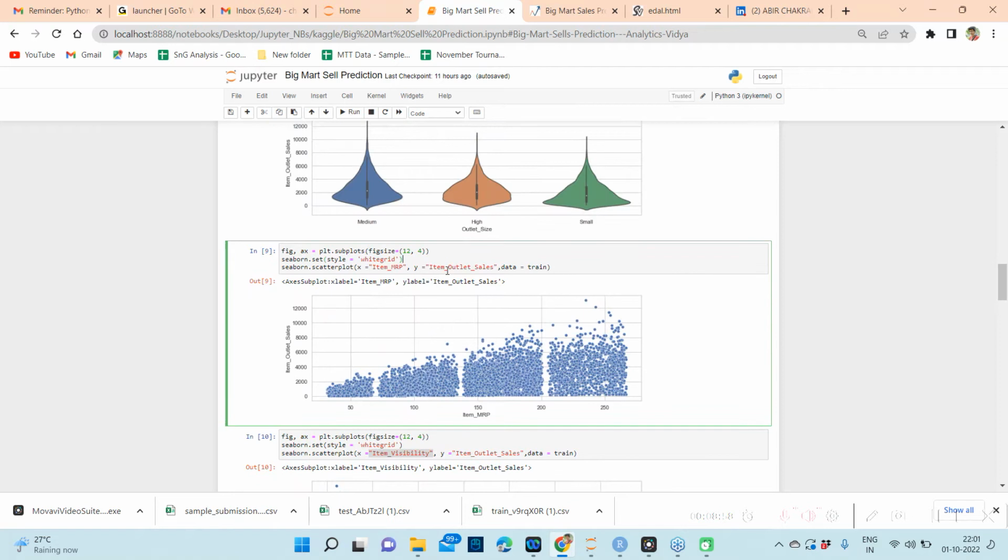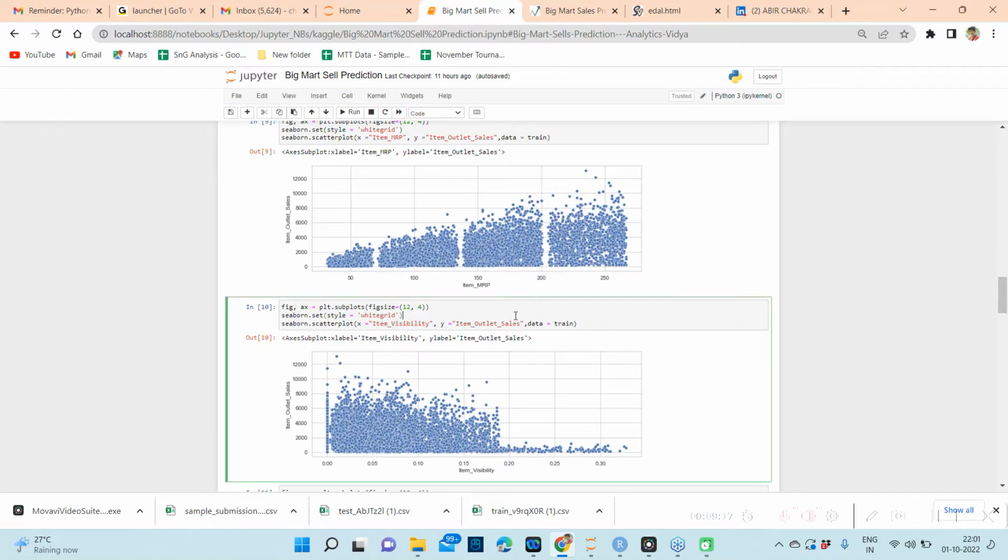And then I am using the scatter plot to observe the item MRP. And what I interestingly found is that there are gaps between four different groups, and based on the item MRP, probably I can separate them into four different categories.